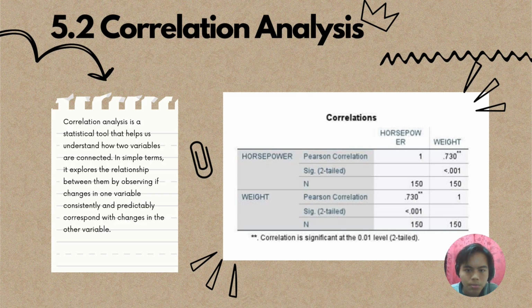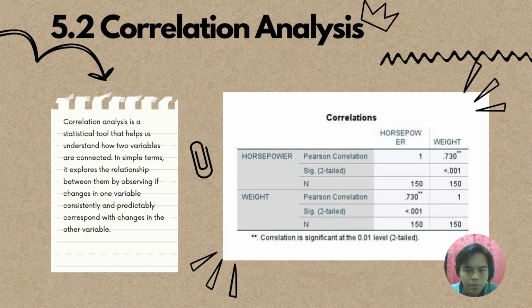As shown by the table, the result of the Pearson correlation underscores a statistically significant and positive association between horsepower and weight. The correlation was found to be statistically significant at a level below 0.01, proving the presence of a robust positive relationship between the two variables.